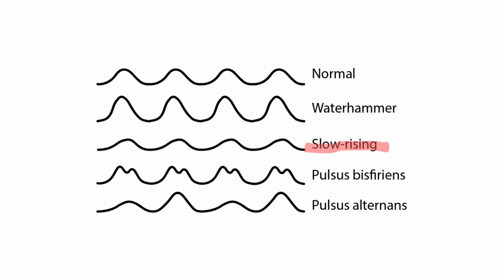A slow rising pulse: in this scenario, the amplitude of the pulse wave is gradually increasing, and is a feature of severe aortic stenosis. Pulsus bisferiens: in this case, an increased pulse with a double systolic peak separated by a distinct mid-systolic dip is seen, and is classically produced by concomitant aortic stenosis and regurgitation. Pulsus alternans: in this case, beat-to-beat variation in pulse volume with a normal rhythm may be seen. This may occur in advanced heart failure cases.